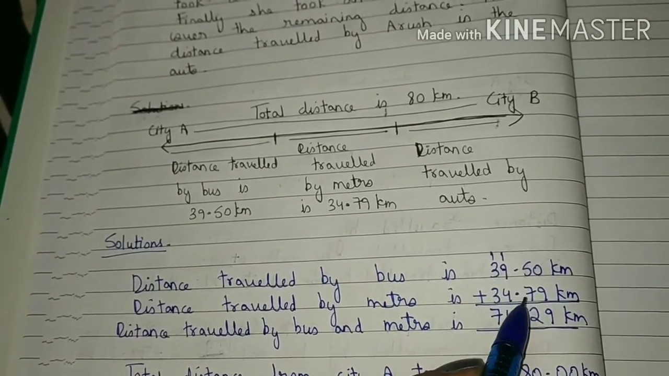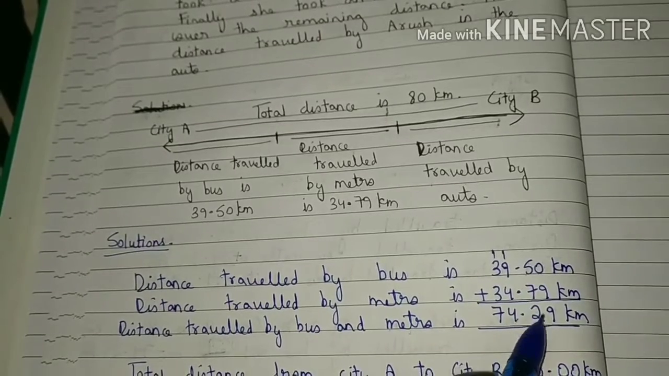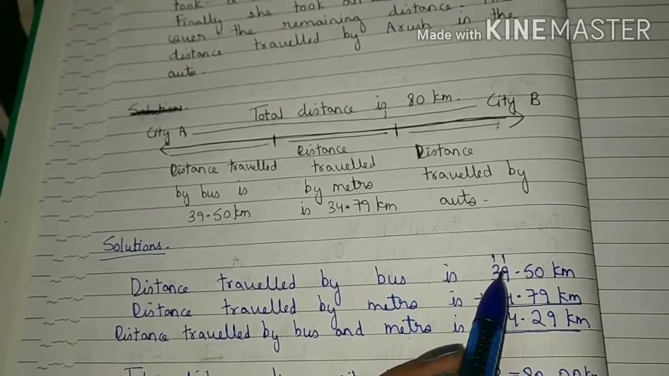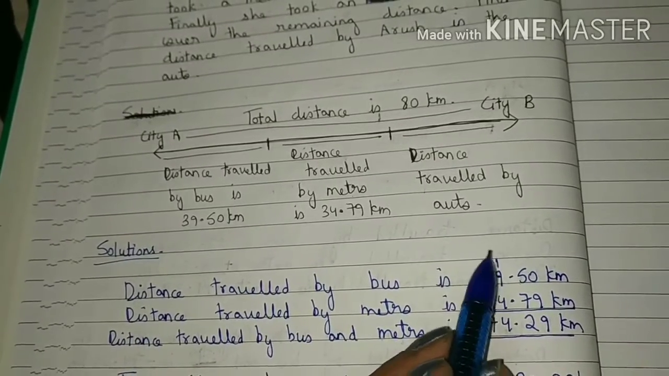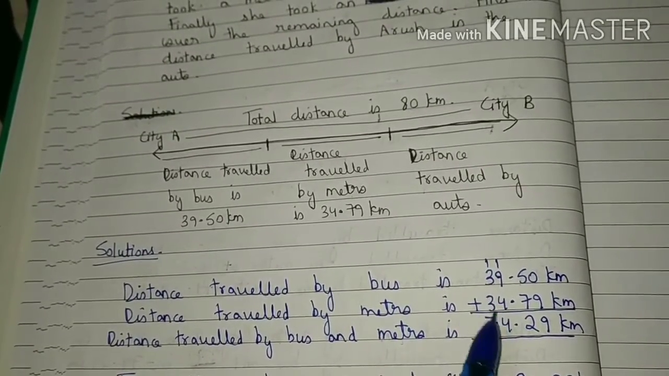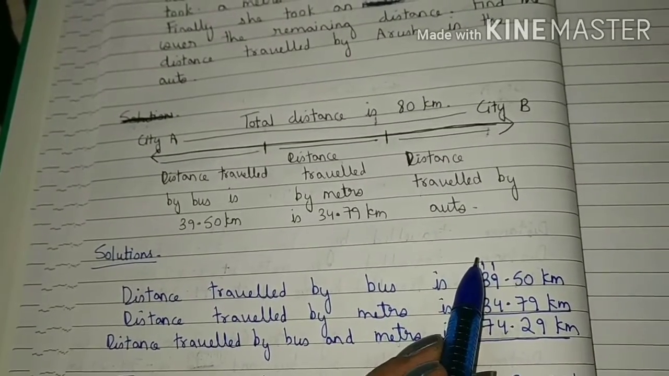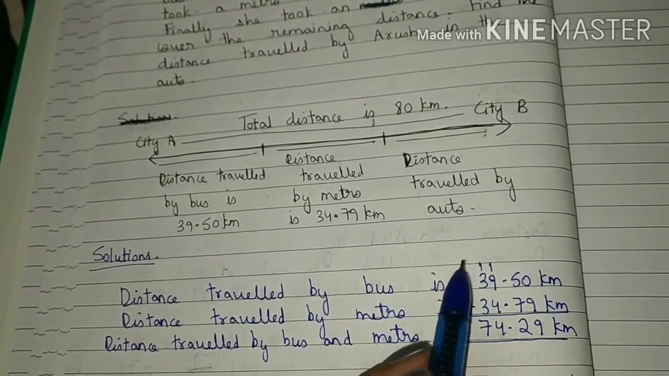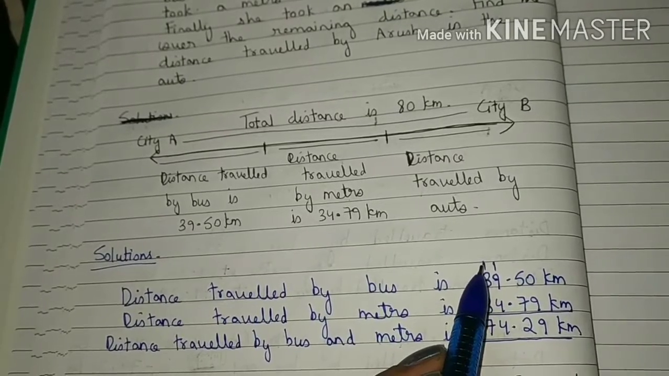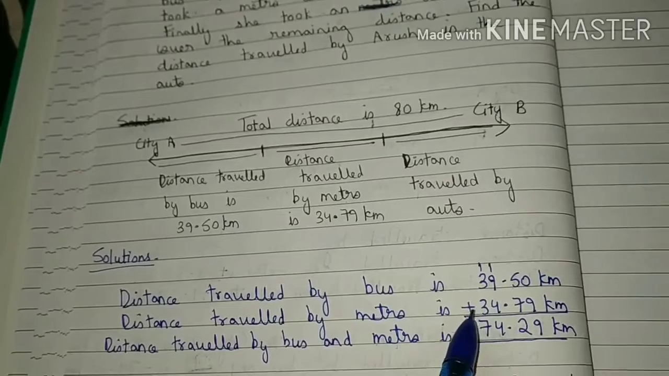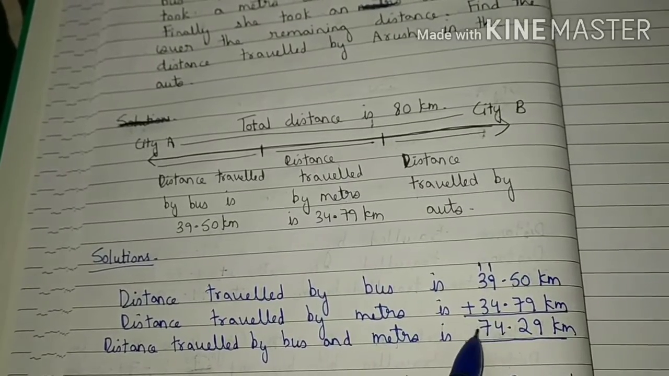5 plus 7 is 12. So here we will write 2 and carry 1 over the decimal point. 9 plus 1 is 10, plus 4 is 14. So here we will write 4 and carry 1. 3 plus 1 is 4. 4 plus 3 is 7. So here we will write 7.